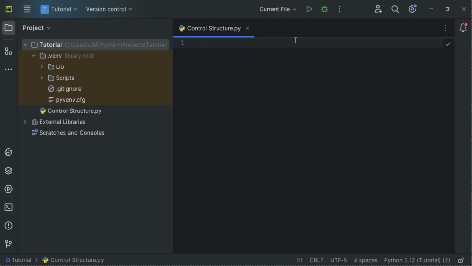We will cover essential concepts like if-else statements for making decisions and for and while loops for repetitive tasks. Let's dive right in. First up, let's talk about if-else statements. These are like decision makers in your code. They allow your program to take different paths based on conditions.